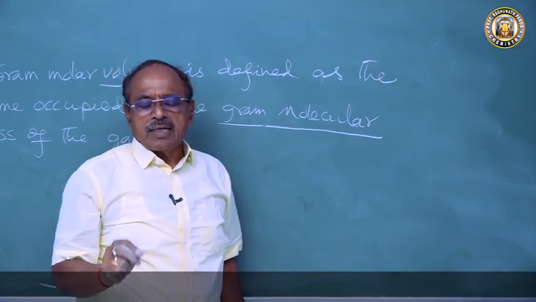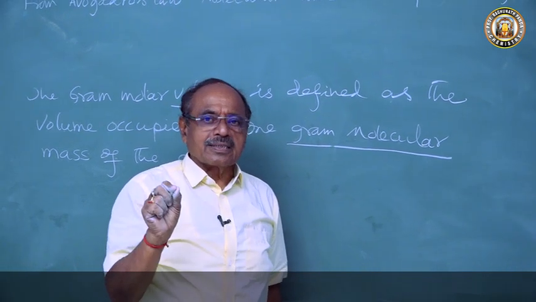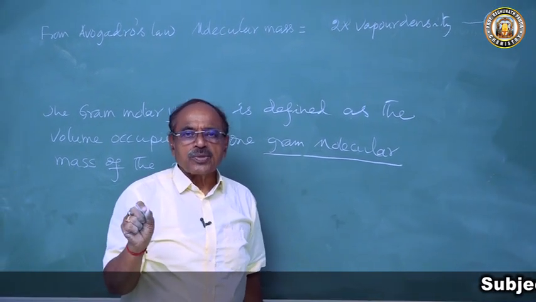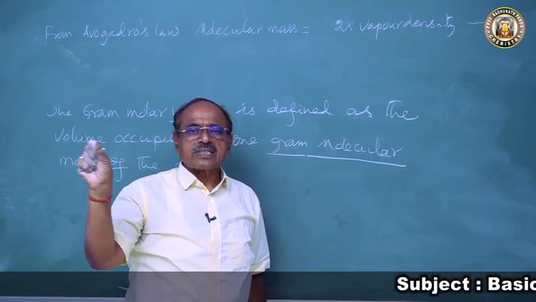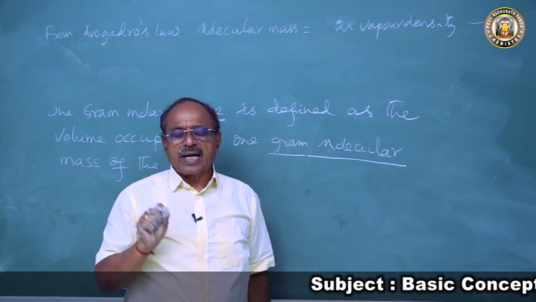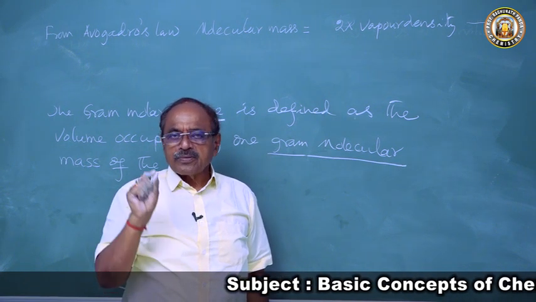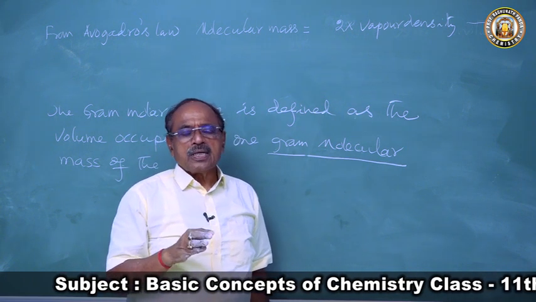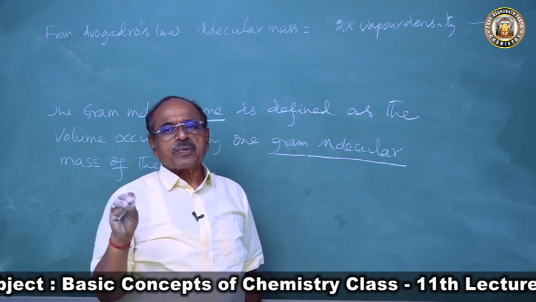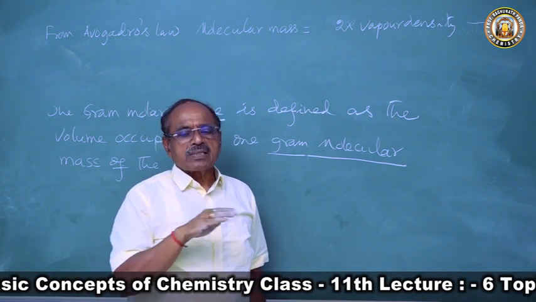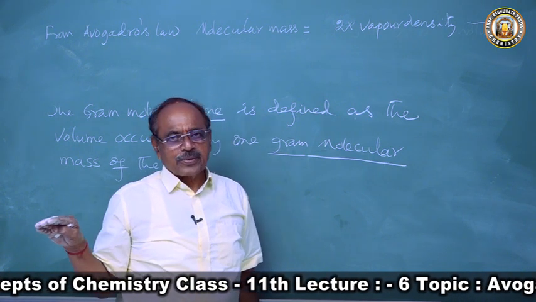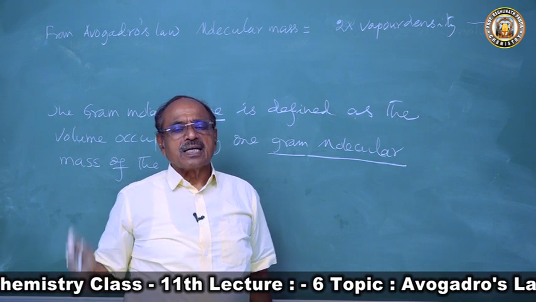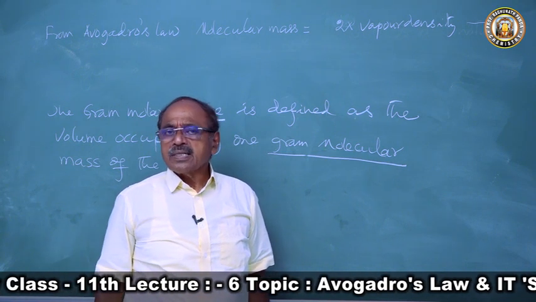Equation 1: the molecular mass is equal to the mass of a molecule of the substance by the mass of an atom of hydrogen. Equation 2: vapor density is equal to the mass of a certain volume of gas or vapor by the mass of an equal volume of hydrogen when both are measured under similar conditions of temperature and pressure.